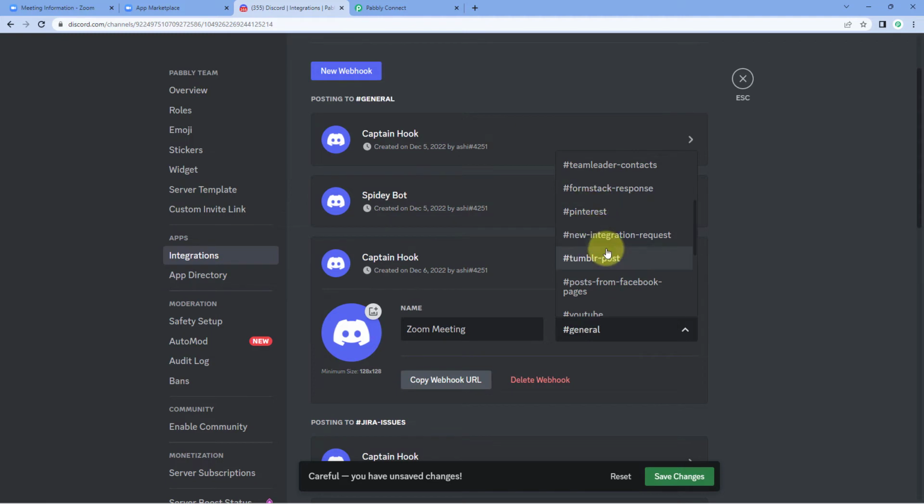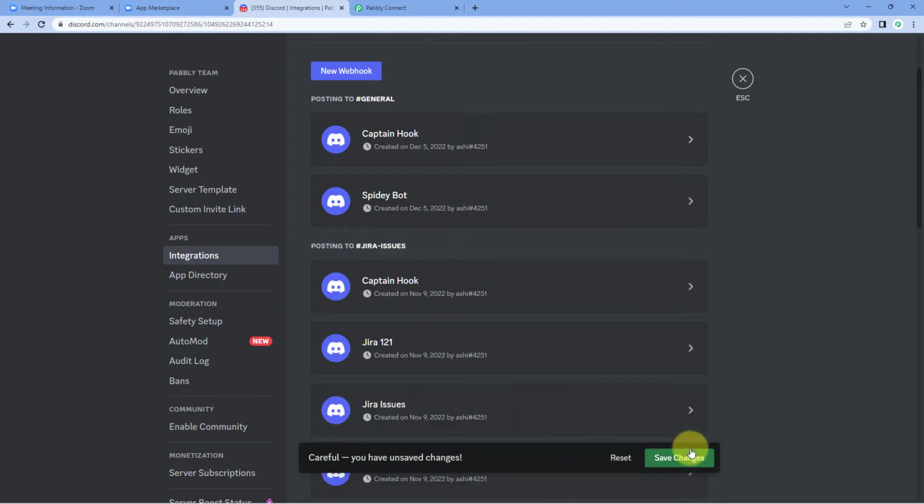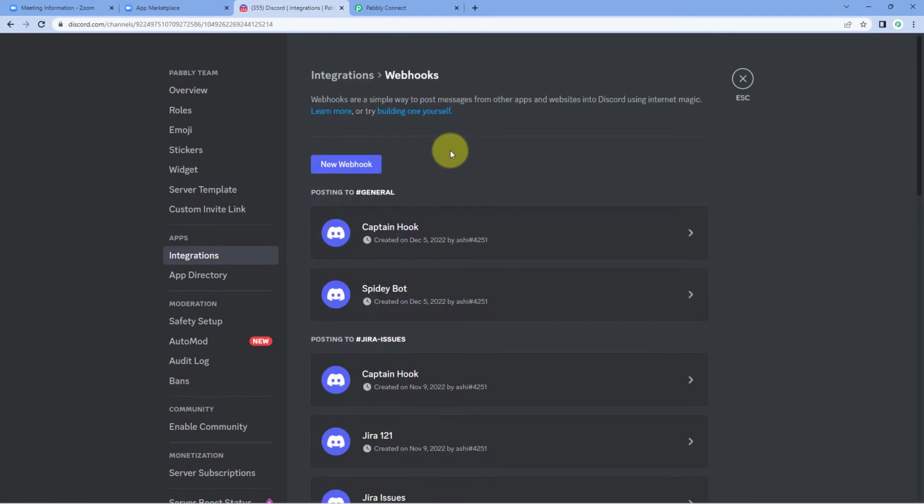Out of which you have to select the channel, that on what channel you want to send these notifications, these new meeting details. So Zoom meetings, on this channel we wanted to send. So we are going to select this channel and then just copy this webhook URL from here. Click on this copy webhook URL button and click on save changes. So we have successfully created a webhook URL in our Discord account, and then we have to